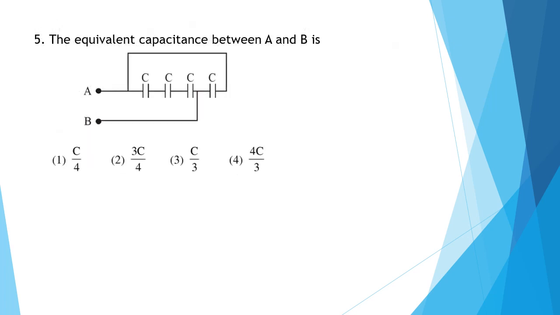Question 5. The equivalent capacitance between A and B is. Now this is a very simple question. There are 3 capacitances in series and one in parallel with all these 3. Therefore the equivalent capacitance will be C by 3, that is for the series, plus C, that is in the parallel. So C equivalent will be 4 by 3 C. So the correct answer will be option 4.